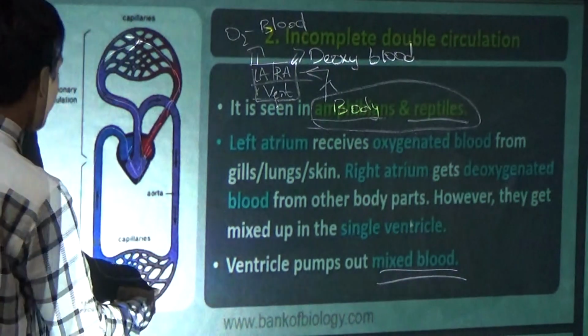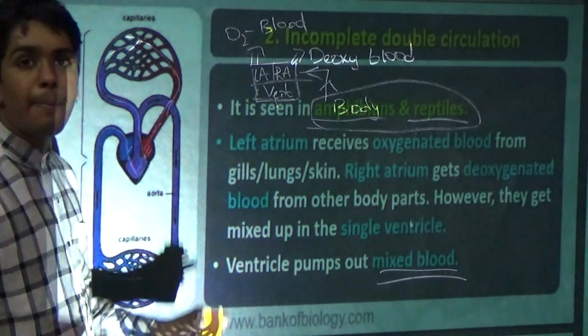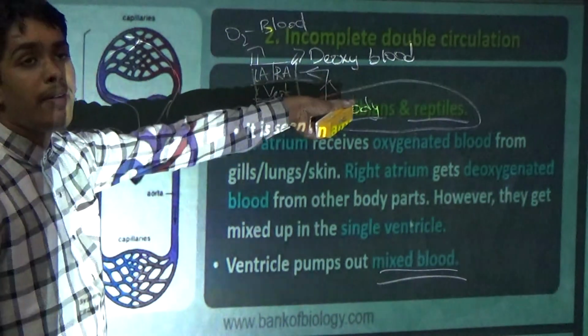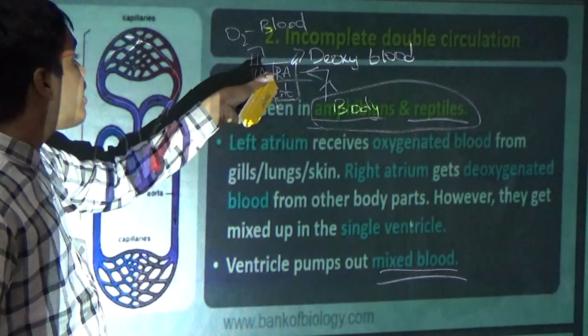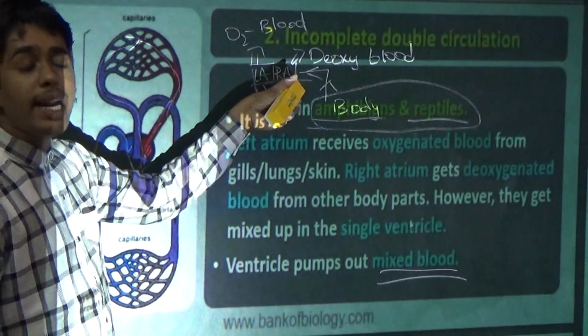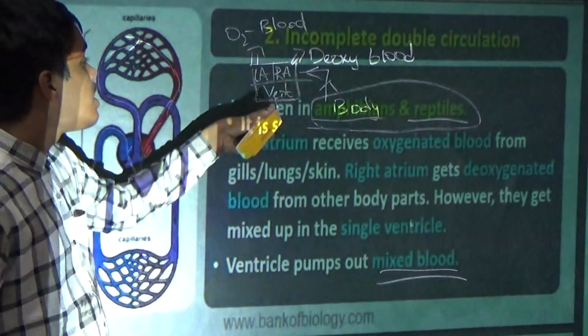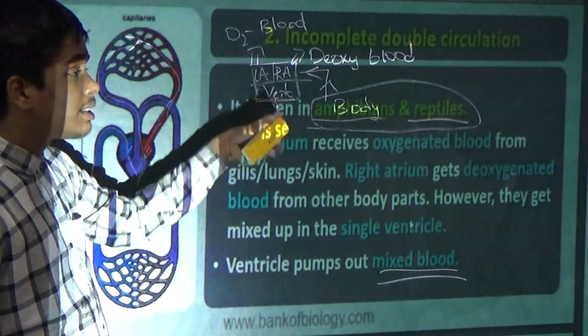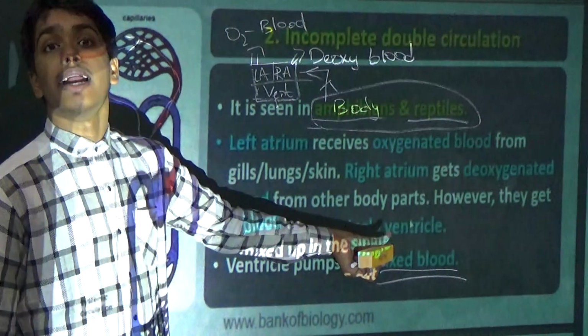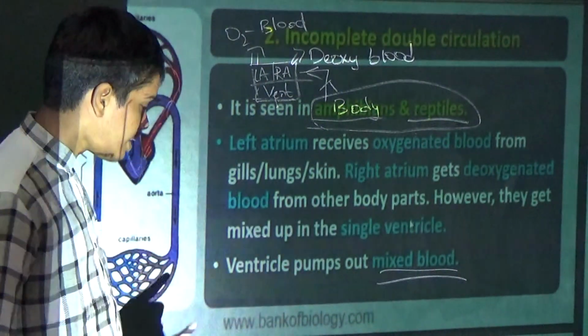Okay, this is present in amphibians and reptiles. The left atrium receives oxygenated blood, while the right atrium receives the deoxygenated blood, and the ventricle gets mixed up. The ventricle pumps which type of blood? Mixed blood.